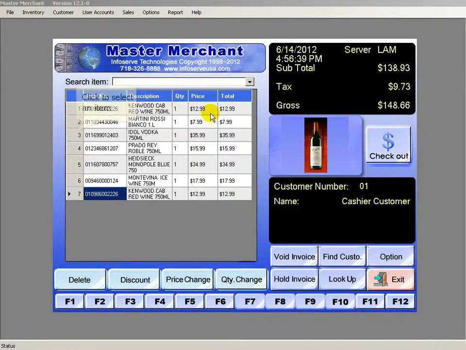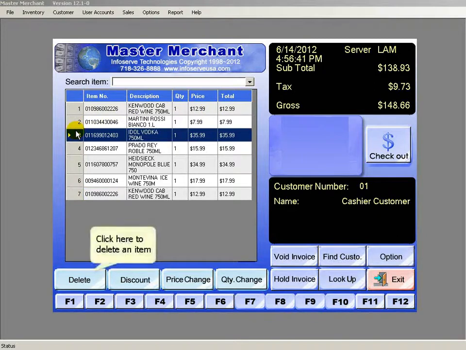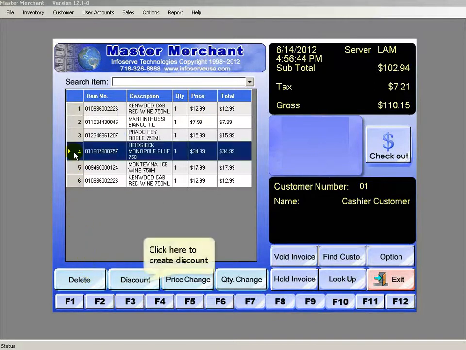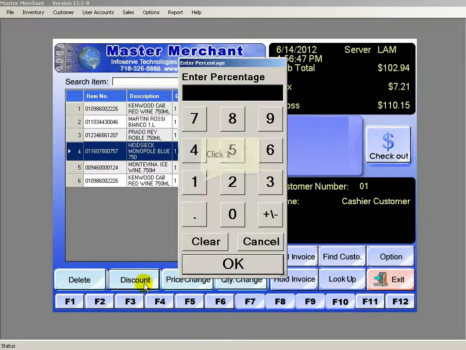Here shows you how to select more items and then correct it when you make a mistake by deleting it. Click Discount to give your customer a discount. Add money value on the total amount of payment.